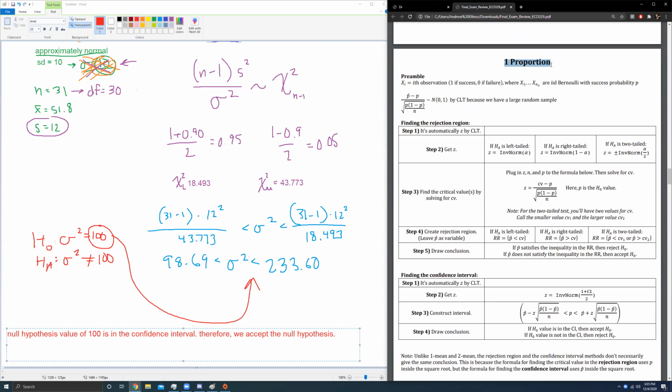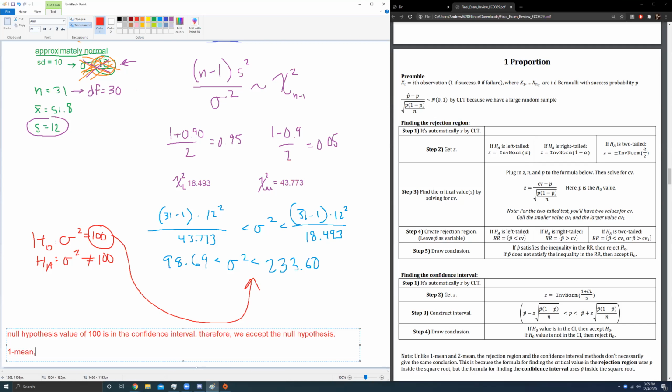This is a really big deal. Only for the one proportion case, and maybe also the two proportion case, I'll have to think about that. For the one proportion case, it is possible to get different conclusions using the two methods, even though they will always give the same conclusion for one mean, two mean, one variance, and two variance questions.